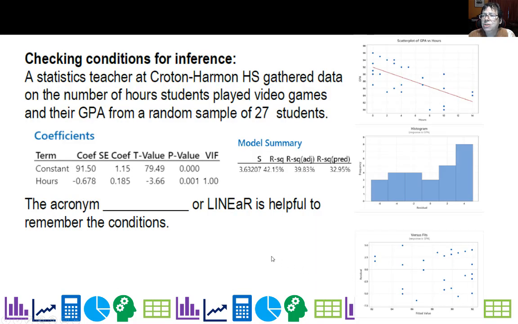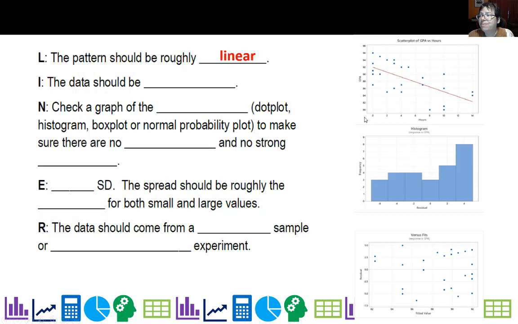All right. So if we're checking conditions for inference, yes, we do have to check conditions. Basically, it's easy to remember an acronym, which is LINER, or you could say linear, where A is optional, like line and R regression. It's helpful to remember the conditions. So the first L stands for linear. Yeah, it looks roughly linear. So we're good there. The data should be independent. So that means that one school should not be affecting another school. Now, that might be interesting in a cluster sample. That could be an issue. Like El Paso just has one ISD, so maybe not so independent.